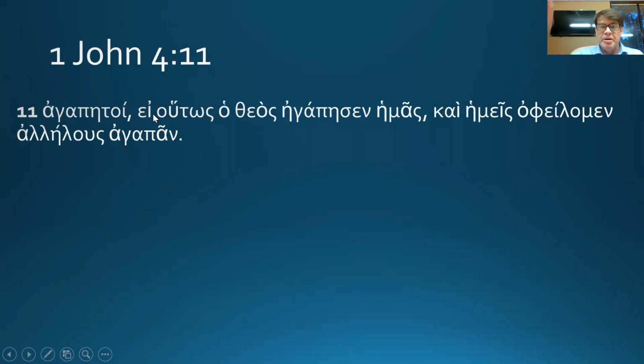Vocative. Beloved, if God so loved us, he gave his only begotten Son, whoever believes in him shall not perish but have eternal life, so also ought we to love one another. Like Father, like Son, be perfect as I am perfect, be holy as I am holy, love as I have loved. We are to be like God, believe it or not, as implausible as that may seem.